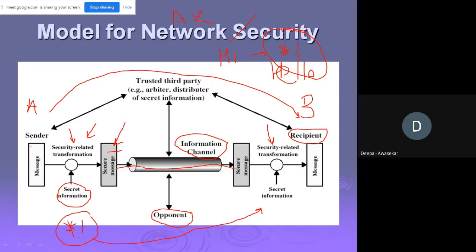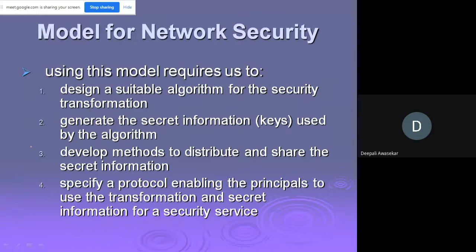So, this looks very simple, but what does this implementation require us to do as network security people? Even today, you can have your own secret code language and send it over the internet, right? It is not anyone's property. So what does it require?